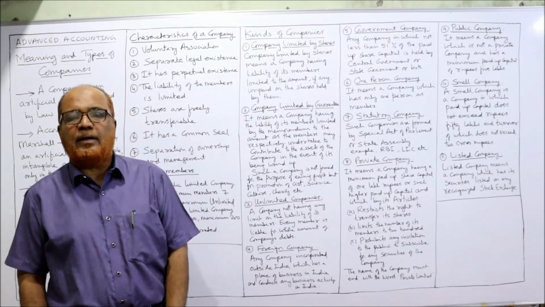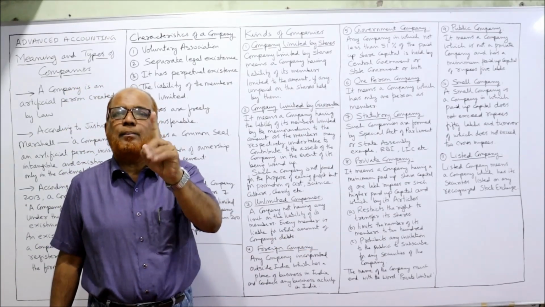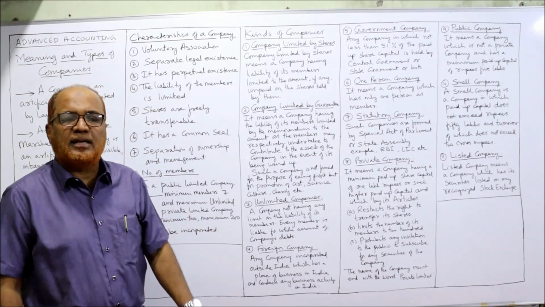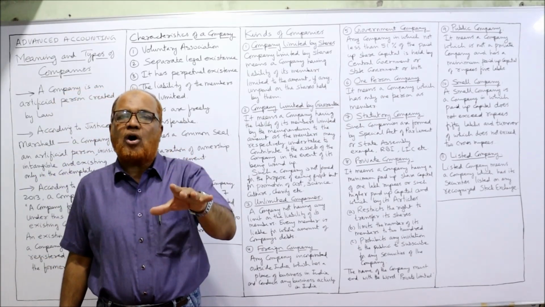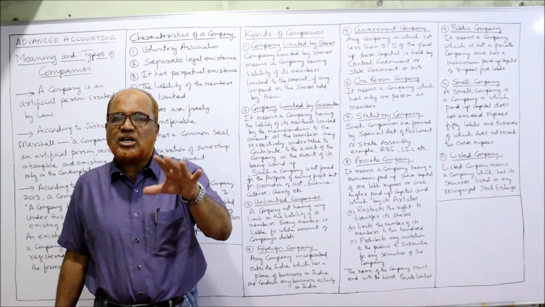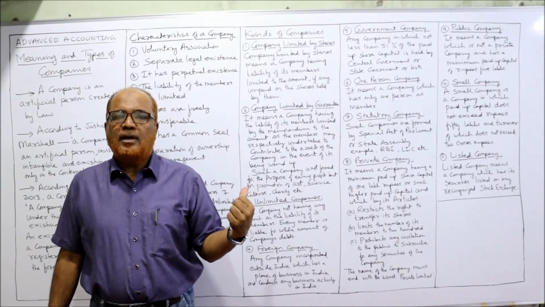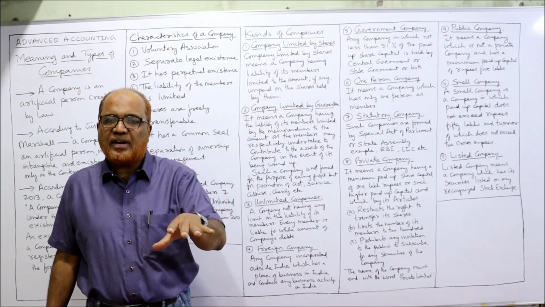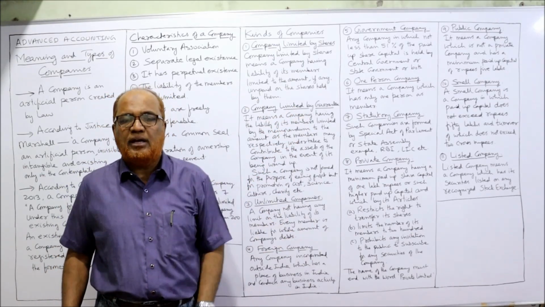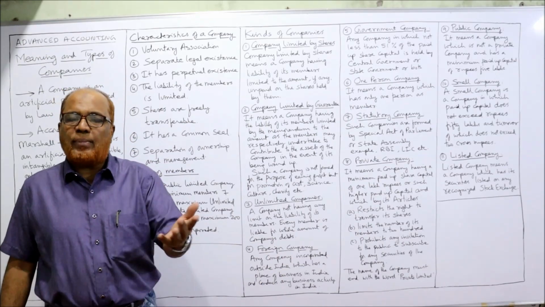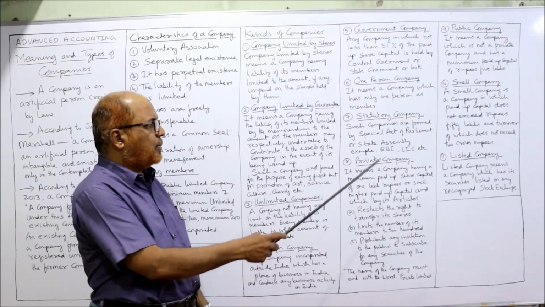Then one person company, the name itself is clear. Any company which is owned by a single person, only one member is there. That's a one-person company. Statutory company: any company which is formed by passing a special act in the parliament or state assembly. Any company which was specifically formed by passing an act in the parliament or in the state assembly is called a statutory company. Example: RBI, LIC, UTI, all these are called statutory companies.